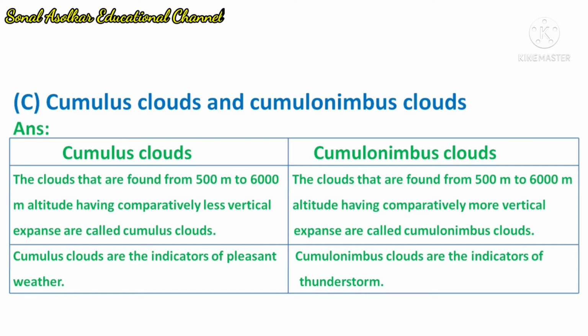Answer: cumulus clouds, the clouds that are found from 500 meter to 6000 meter altitude having a comparatively less vertical expanse are called cumulus clouds. And in the second point we have to write cumulus clouds are the indicator of pleasant weather. Next, cumulonimbus clouds, the clouds that are found from 500 meter to 6000 meter altitude having comparatively more vertical expanse are called cumulonimbus clouds. And in the next point we have to write cumulonimbus clouds are the indicators of thunderstorms.